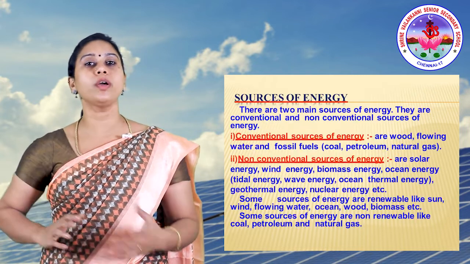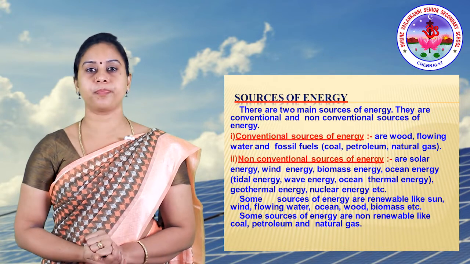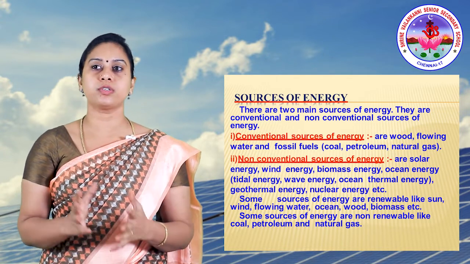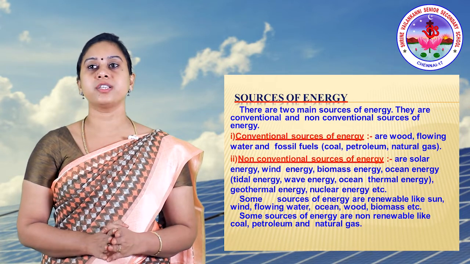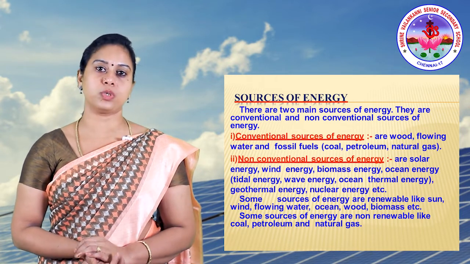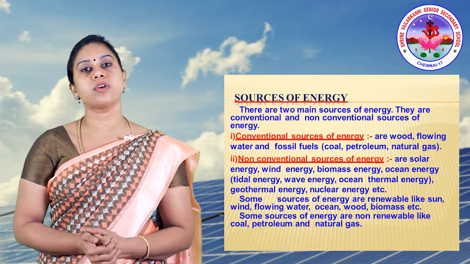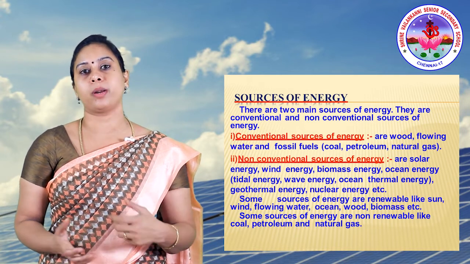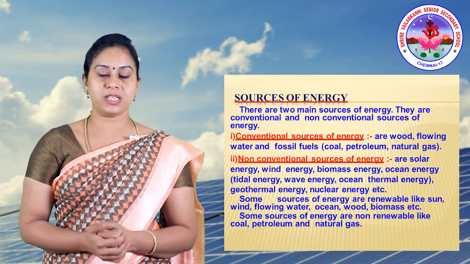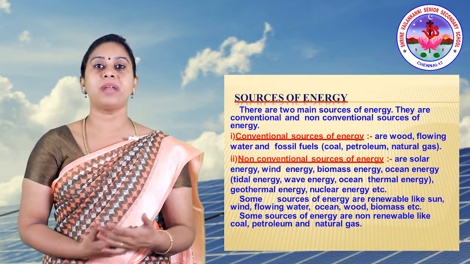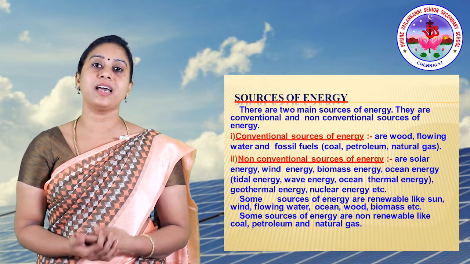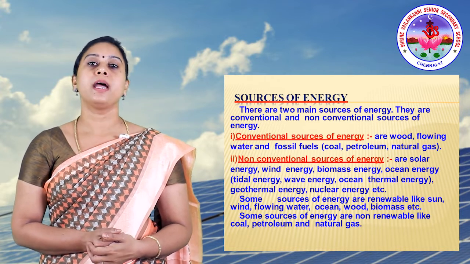Now, what are all the sources of energy? There are two main sources of energy: conventional and non-conventional sources. Conventional sources of energy are wood, water, or fossil fuels, from which we get petroleum and natural gas.